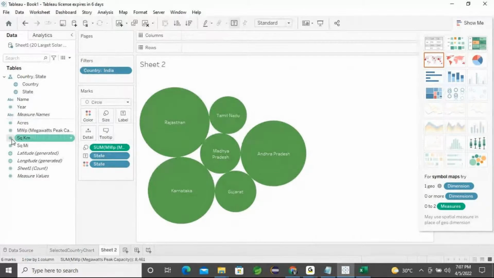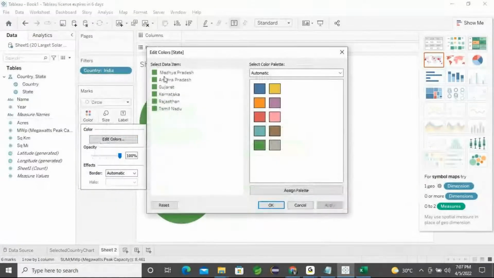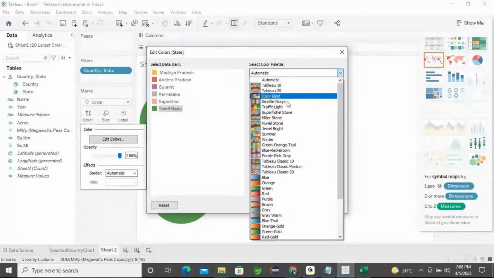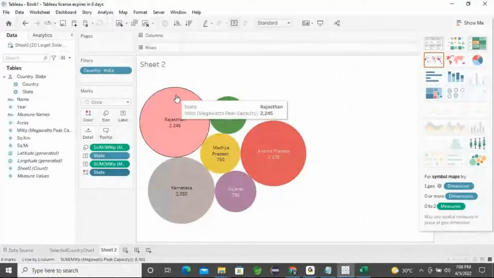Along with that, the megawatts, you just make it into a label. And here, if you want different colors, you can edit them. For this chart, if you want, you can present it.